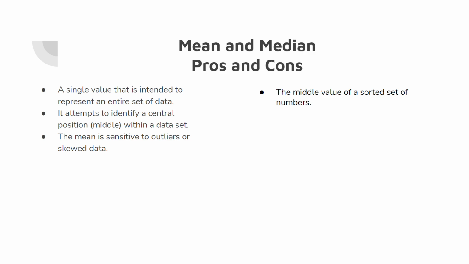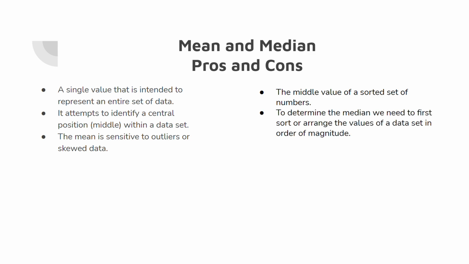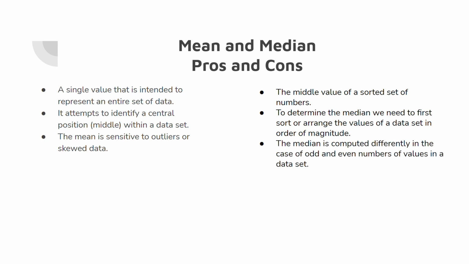The median is the middle value of a sorted set of numbers. To determine the median, we first need to sort or arrange the values of the dataset in order of magnitude. And like I said before, it would be computed differently in the case of odd and even numbers. And the median, unlike the mean, is not sensitive to outliers or skewed data.